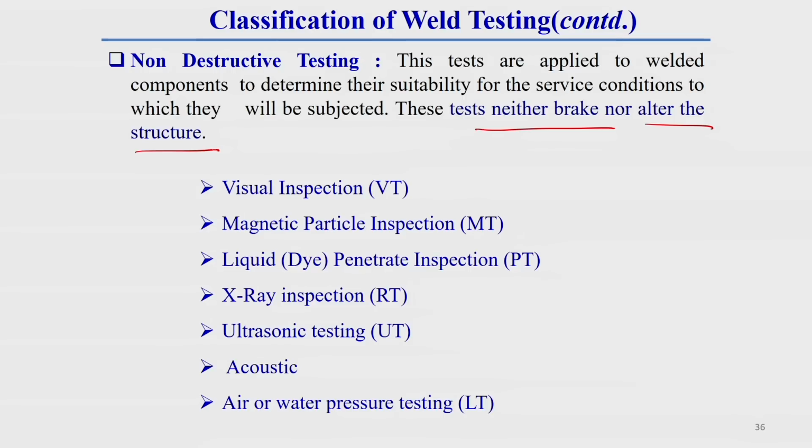This can have 6-7 different categories: visual inspection, that is the VT test, magnetic particle inspection, liquid penetrant inspection, X-ray inspection, ultrasonic testing, acoustic technique, or air or water pressure technique. These are all non-destructive testing, where the weldment or welded sample is not required to be cracked or broken. So, this is all for today's lecture.